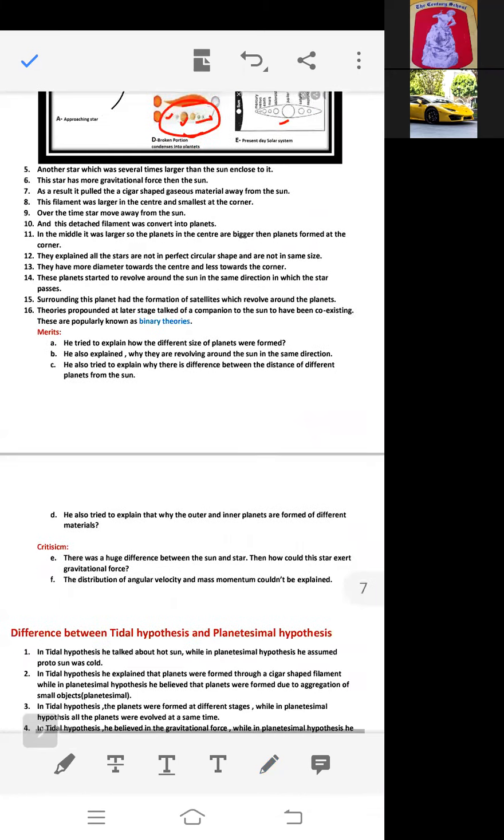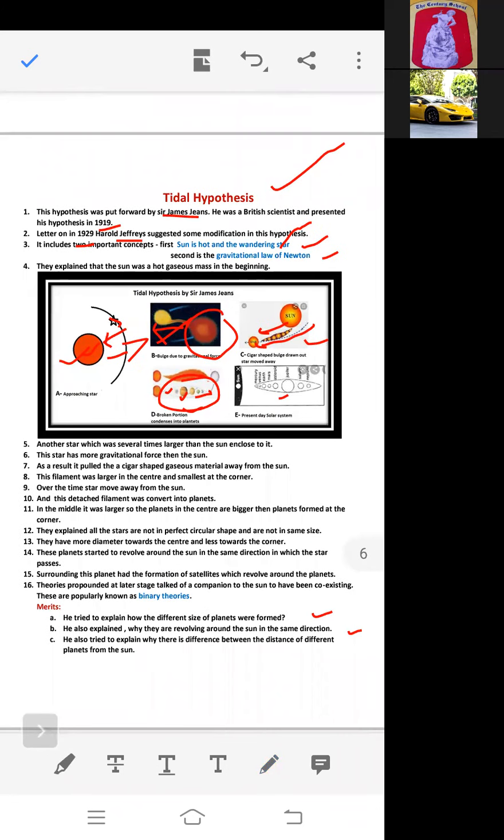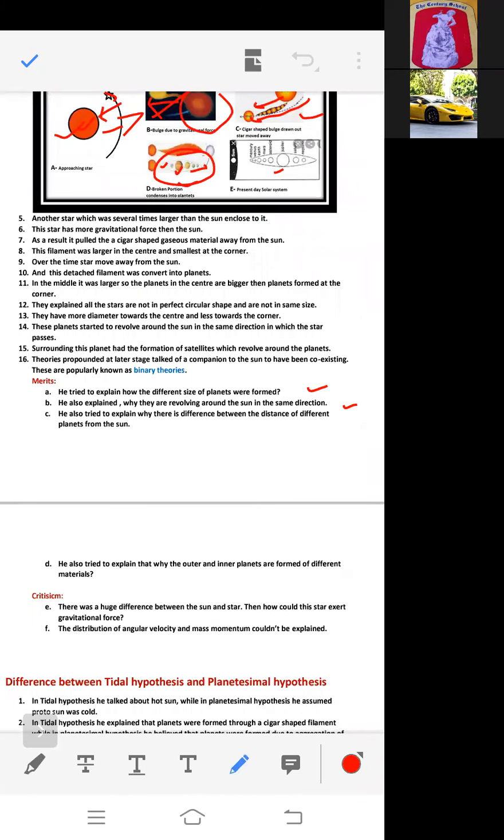Now, what are the merits of this theory? He tried to explain how the different sizes of planets were formed, due to the cigar shape of the bulge. Second, he also explained why they are revolving around the sun in the same direction, because they are also revolving in the direction in which the star was revolving, right? He also tried to explain why there is a difference between the distances of different planets from the sun. He also tried to explain why the outer and inner planets are formed of different materials.